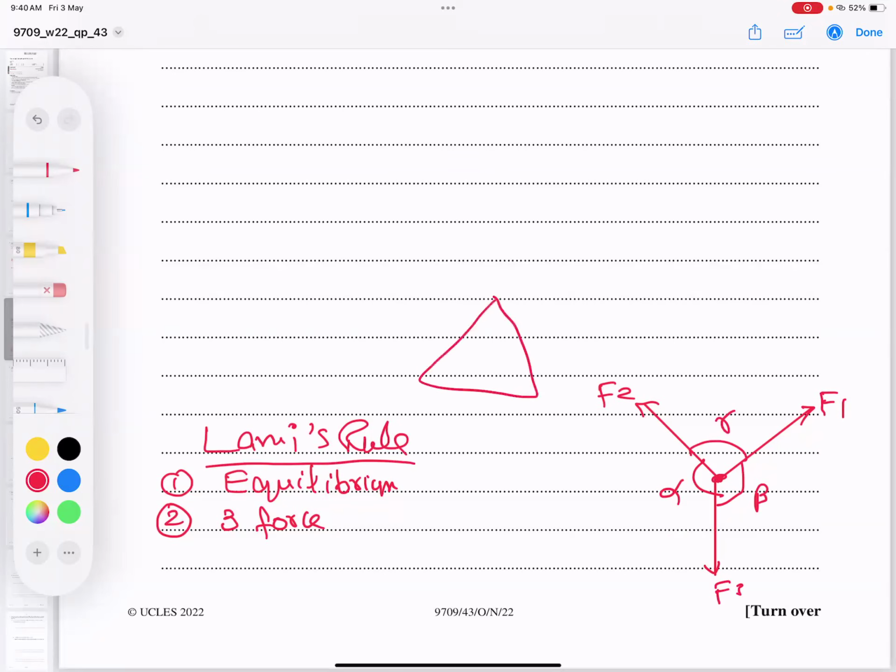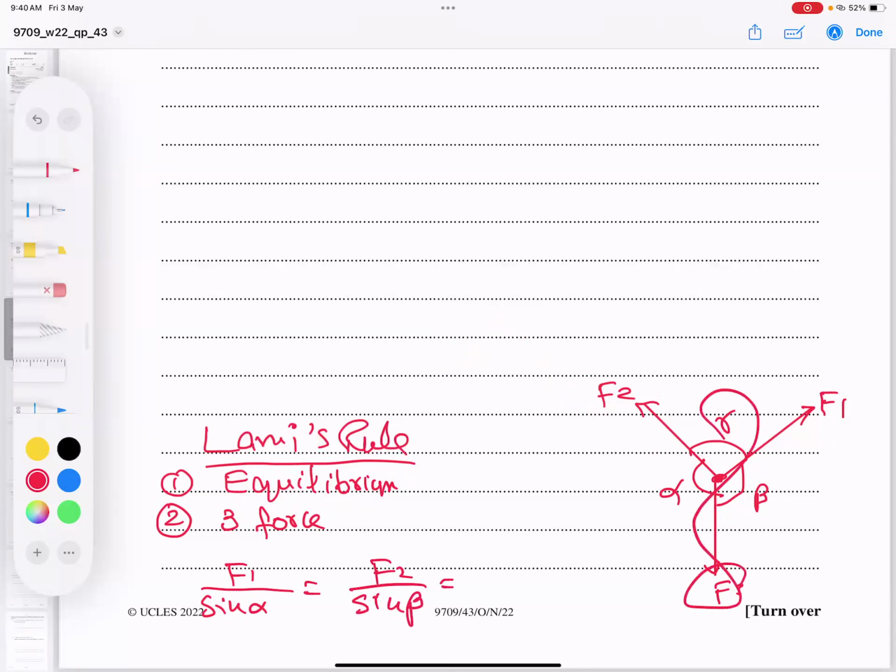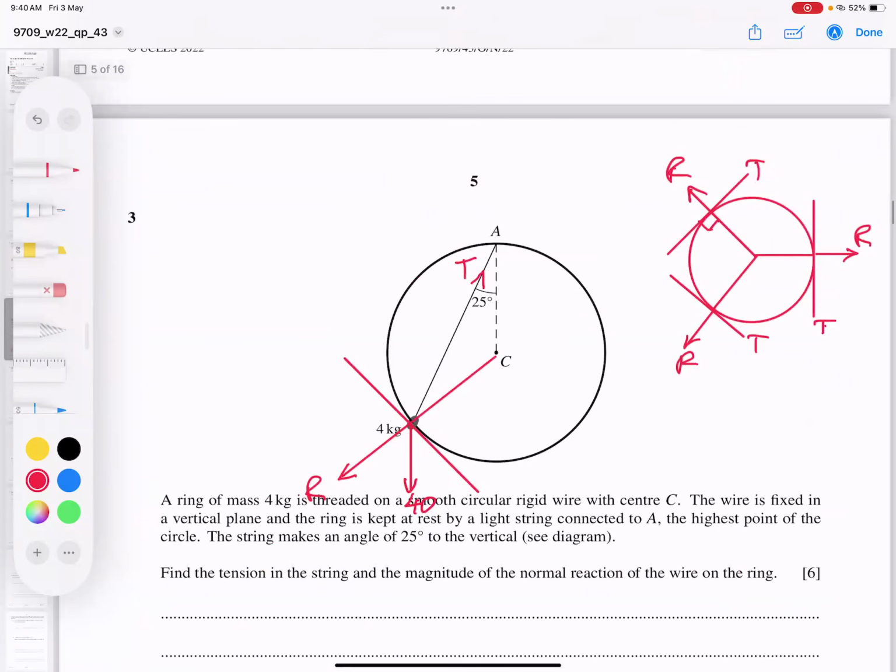What is the sine rule in a triangle? You know very well: this side up and the sine of the angle down. This side up and the sine of the angle down. Same story here: this force up and the sine of the opposite angle, beta, in the denominator. I think you're understanding, students. This is Lamy's rule, a quick revision I have given. So now I'm going to apply it. Because there are three forces, where are they? I can show you force number one, force number two, and force number three is this.